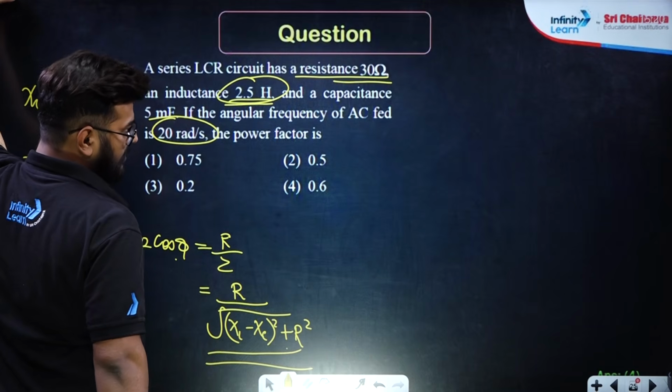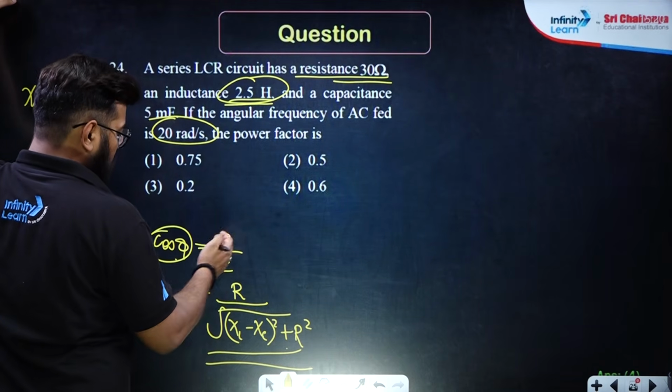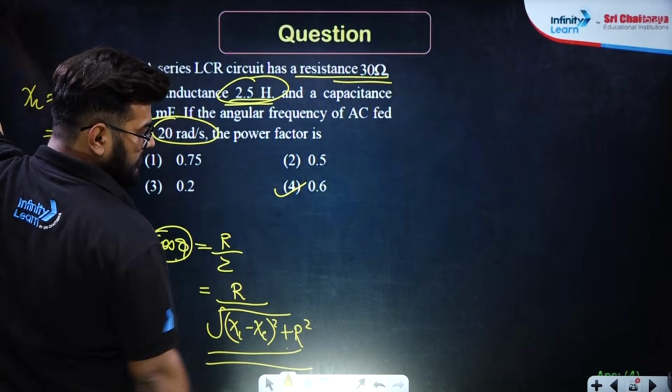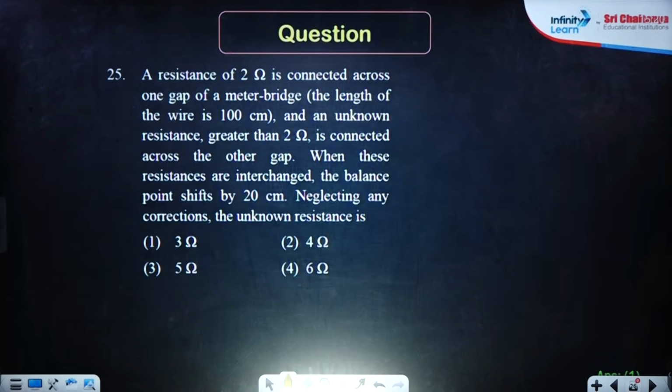Cos phi is 3 by 5, that means phi equals 53 degree, or basically cos phi equals 3 by 5, that is 0.6. Option number 4 is the right answer. I hope this is clear. It's a standard 3, 4, 5 Pythagorean triplet.